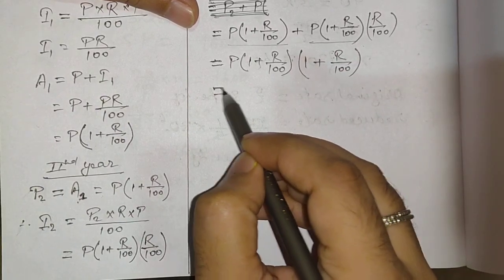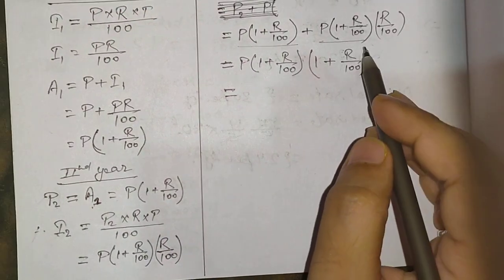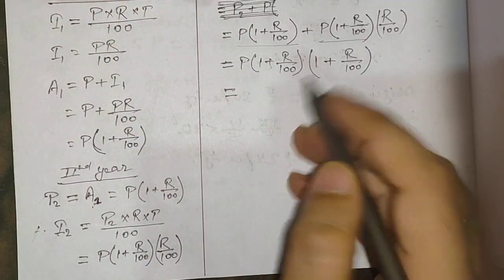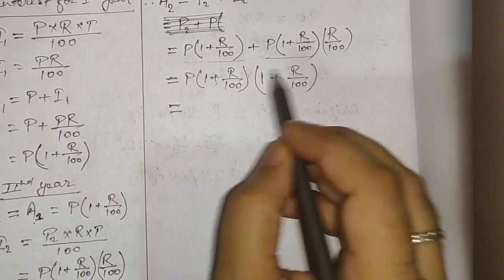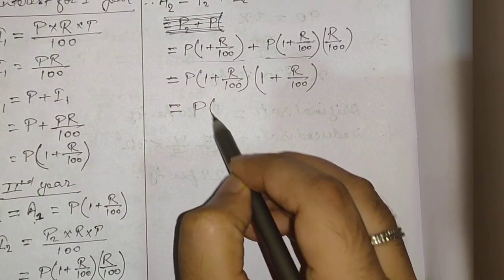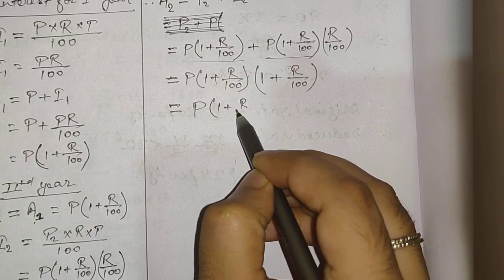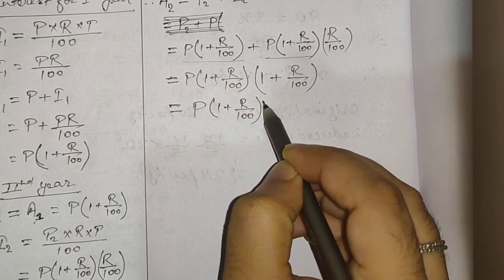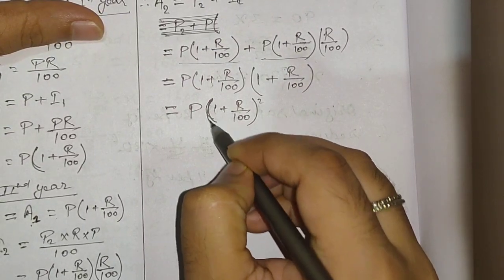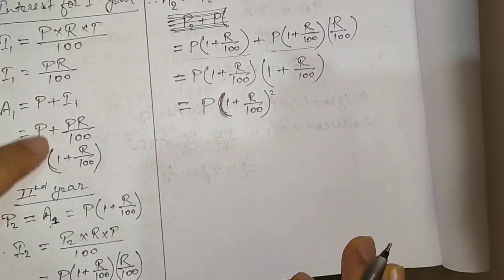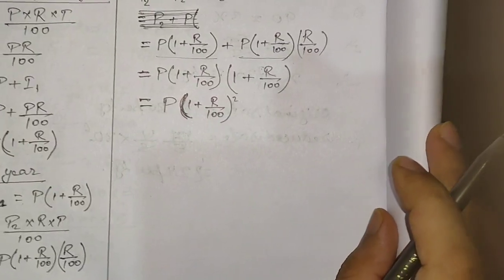This is not a very big thing, I'm not doing rocket science so that you don't understand. It's a very easy thing. Now these two are going to be multiplied, so we can write P1 (1 + R/100) to the whole square. I hope no one is having a problem. Up to here we had done.